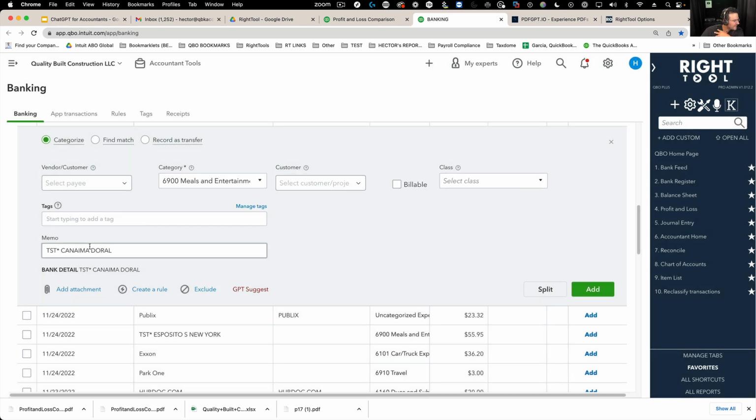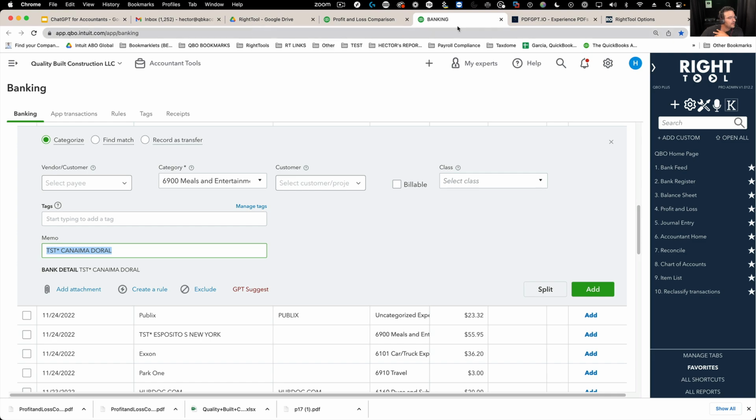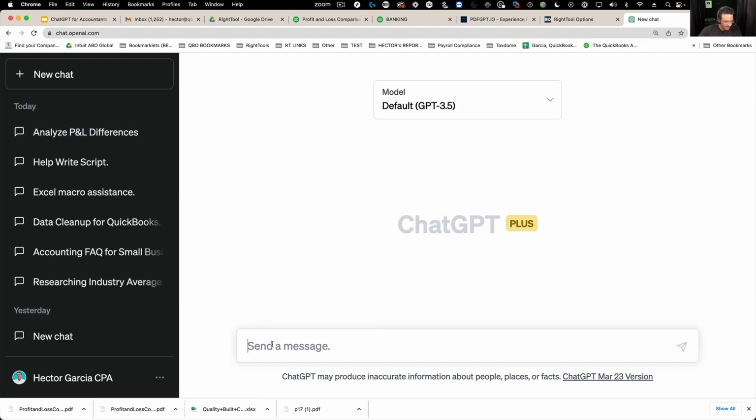But if I were to just take this information straight into ChatGPT, oops, my ChatGPT closed. Let me open it again. And if I were to say, I have expenses in my credit card that I do not know how to categorize.